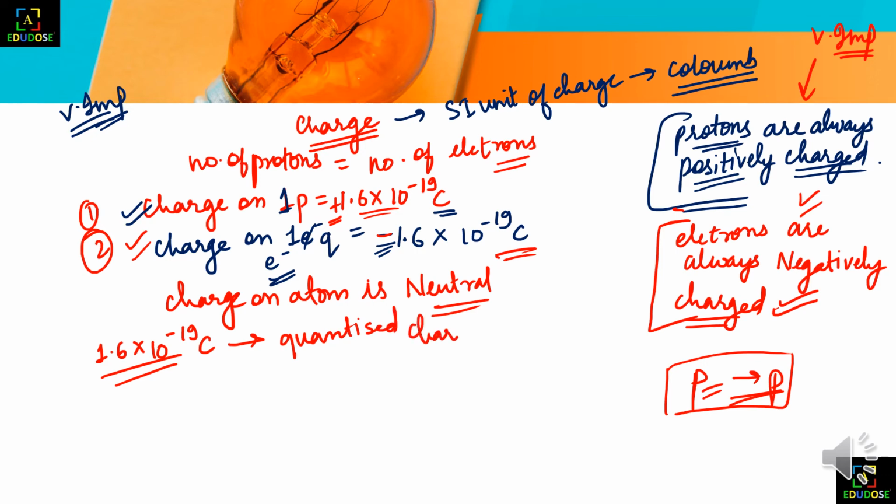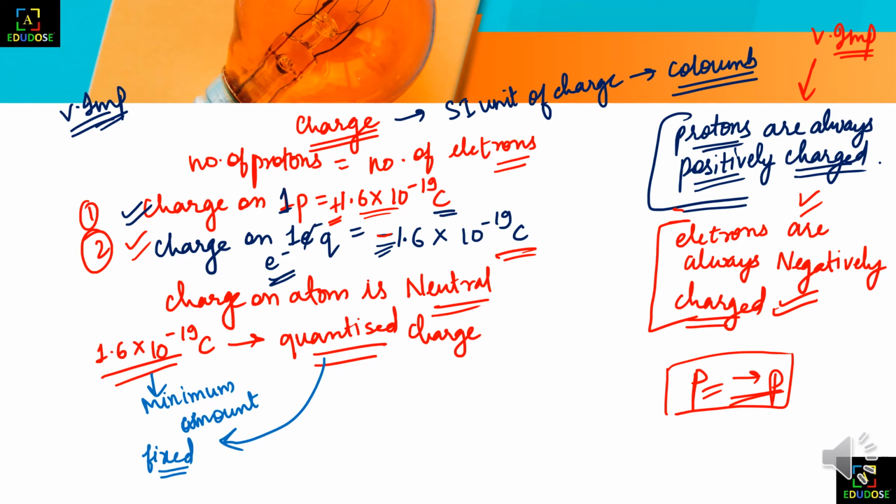Quantized means the minimum amount, a fixed value, that a charge can contain. So 1.6 into 10 to the power minus 19 coulomb is the fixed value that a charge can contain.